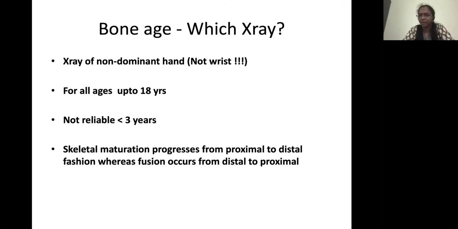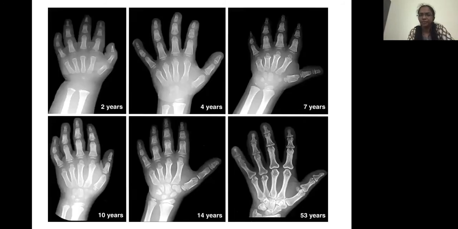We have to remember that skeletal maturation progresses in a proximal to distal fashion, whereas fusion occurs from distal to proximal. I'll make it clear. The initial epiphyses to appear are in the proximal bones like the radius and ulna. You can see the radial epiphysis, which appears at around 1.5 to 2 years. After that, the epiphyses of the metacarpals appear, followed by the appearance of the epiphyses of the phalanges. Slowly you can see them appearing like this, and this is the bone age of a child at 4 years of age.